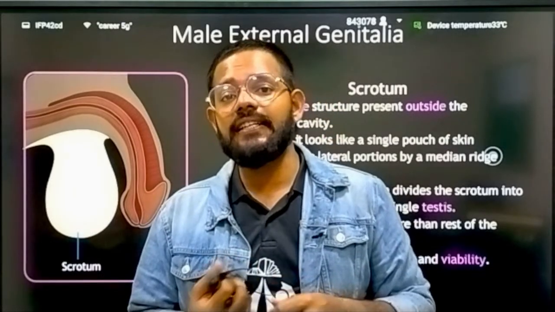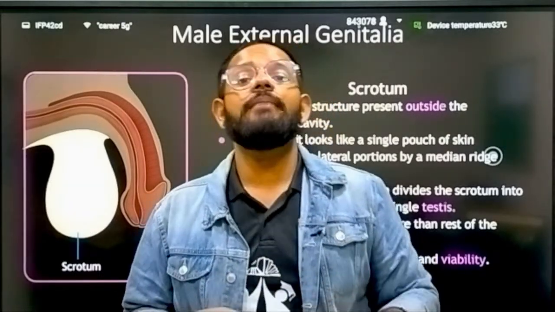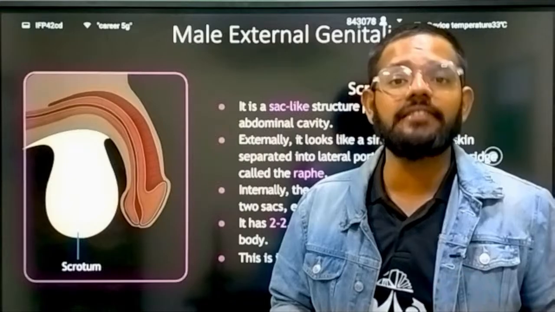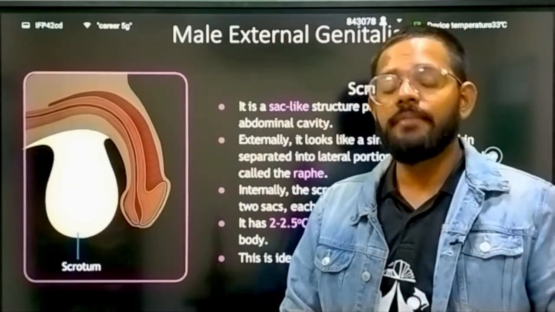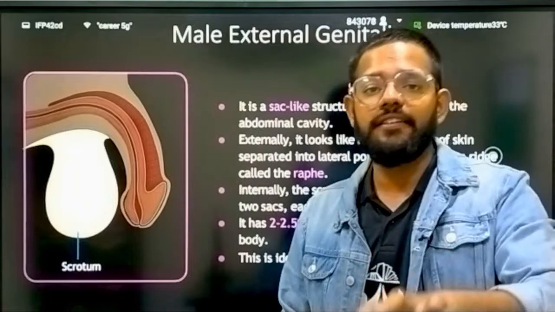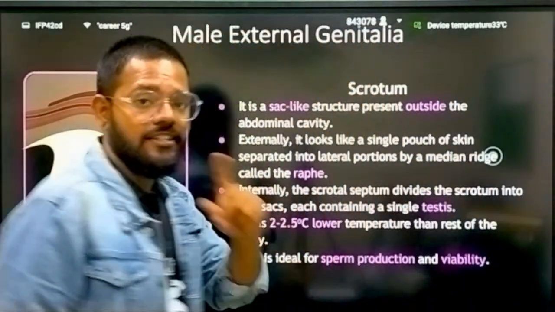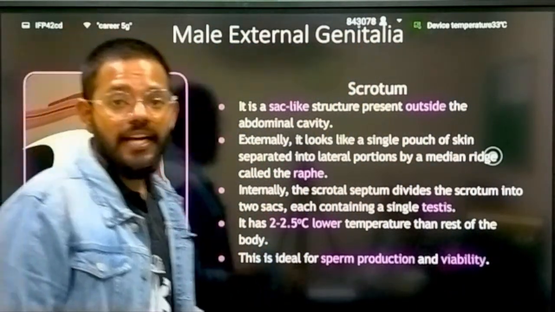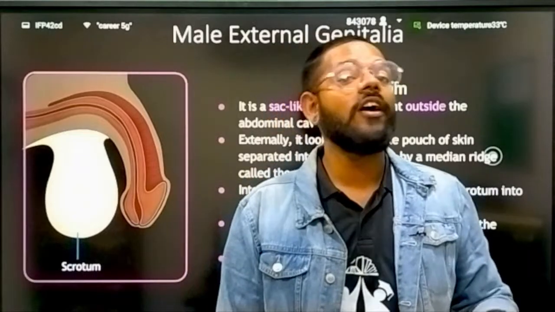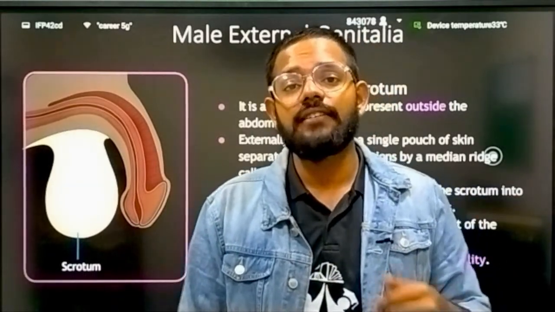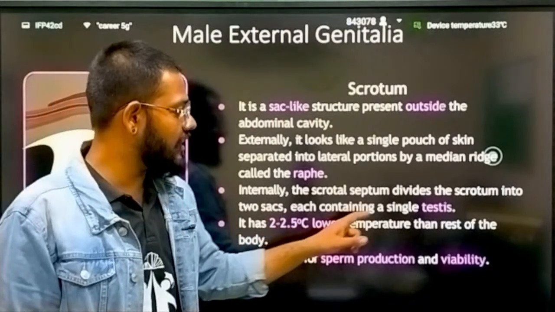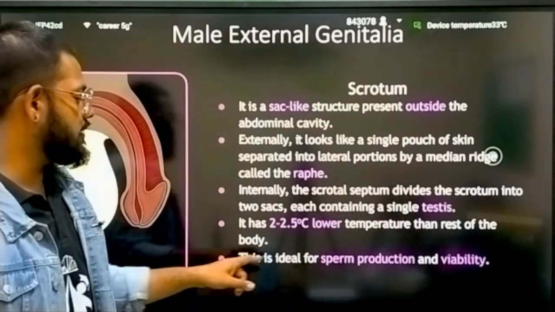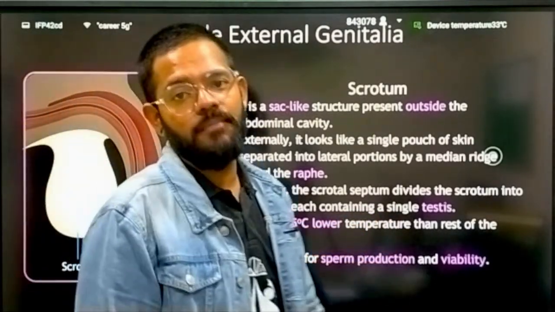Your body temperature is 37 degrees Celsius, but spermatogenesis requires less than 37 degrees Celsius, nearby 34 or 35. That's why the scrotum is hanging outside the male body. It is 2 to 2.5 degrees Celsius lower than the rest of the body. This is ideal for sperm production and viability.